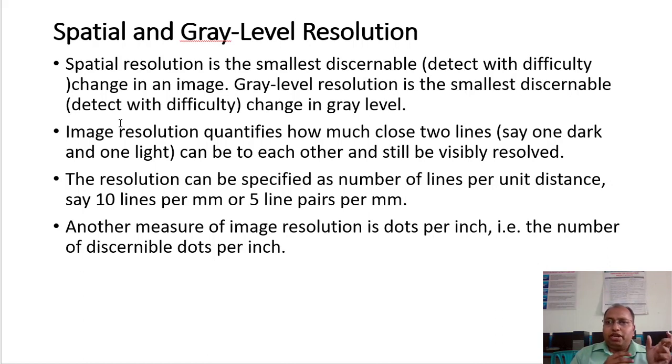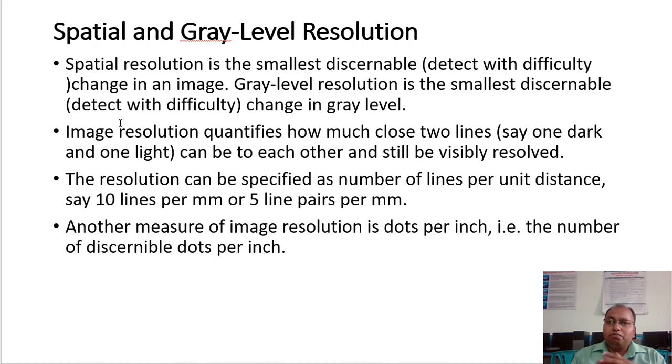Whenever we use, let us say, 1024 by 1024, the resolution of that particular image is different. Whenever we use 512 by 512 pixel representation, the size of that image will be different as compared to 1024. And whenever we reduce the number of rows and columns, the image we see on any display will be reduced in size, isn't it? Right, so that is your spatial resolution.